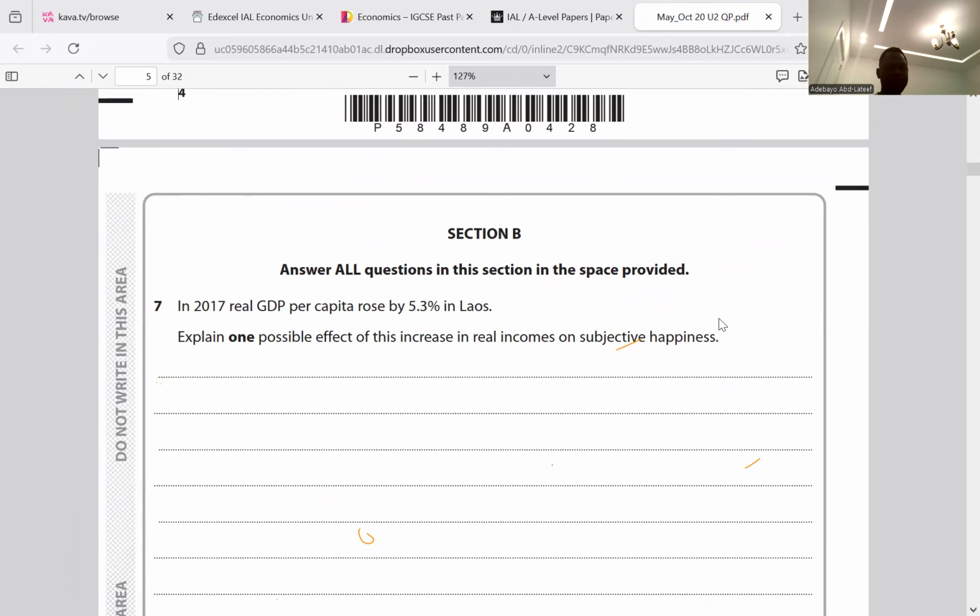Okay. So for question 7, they said, in 2017, the real GDP per capita rose by 5.3% in Laos. Explain one possible effect of this increase in real incomes and subjective happiness. So what is real GDP per capita? It is the GDP adjusted for inflation divided by the population. Okay, Laos GDP rose by 5.3%, meaning that the output per person rose. This should imply an increase in salaries or wages, increasing disposable income. This allows consumers to increase their purchasing power, hence contributing to greater subjective happiness score.